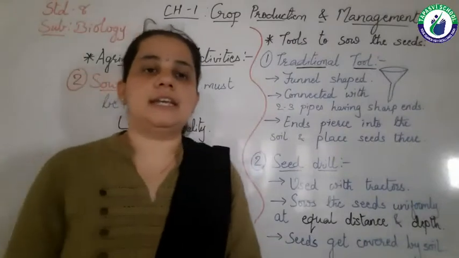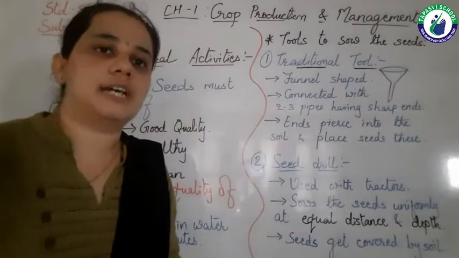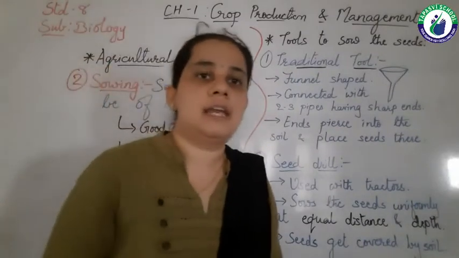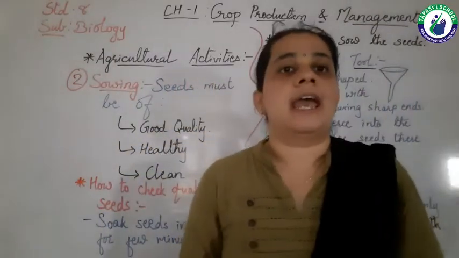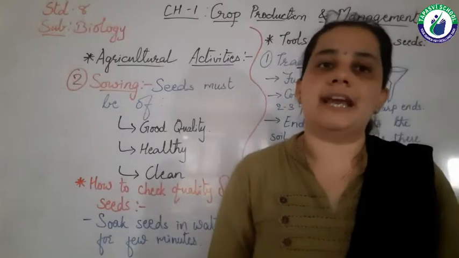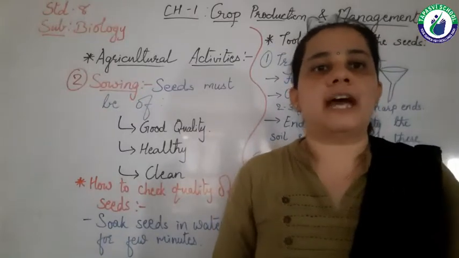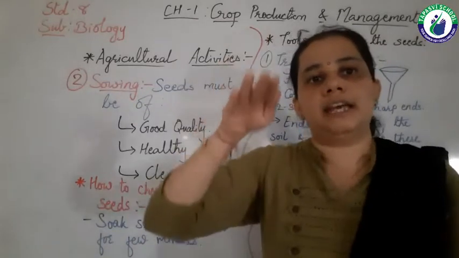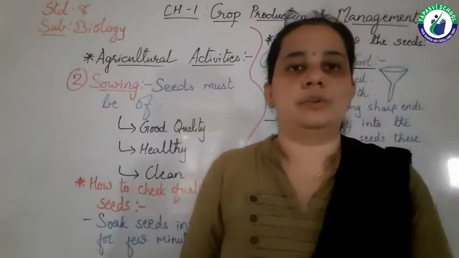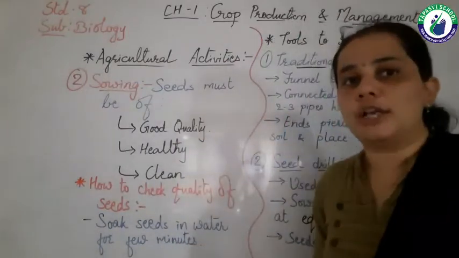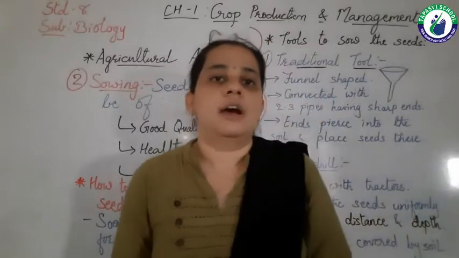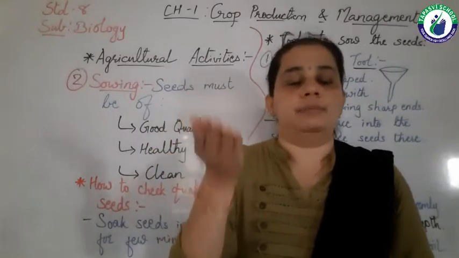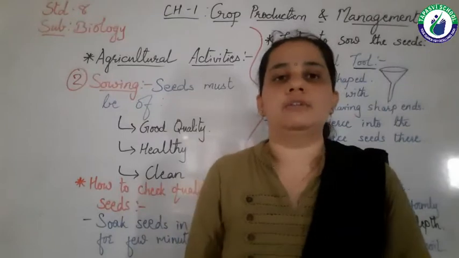When we soak the seeds, the healthy or good quality seeds are heavy in weight, and if they are heavy in weight, they settle down. And low quality or unhealthy seeds will come up, meaning they float on water.